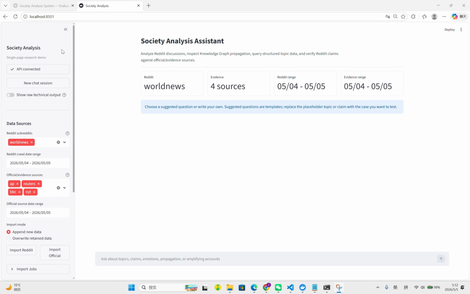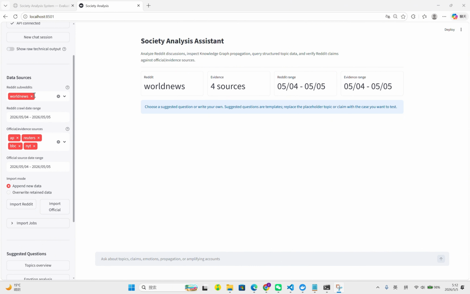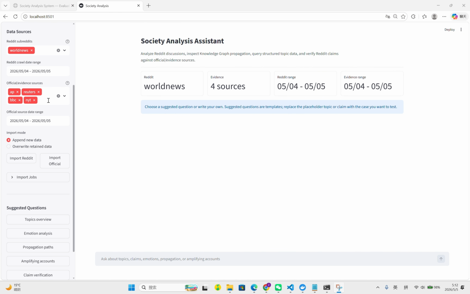So let's go through the dashboard fast. Up here is the API connection, and you can set a new chat session. And below here is the data source. We can crawl the Reddit subreddits from the internet every day. And below here are the official evidence sources. It includes BBC, New York Times, and such. And you can define the timeline of the official source data range.